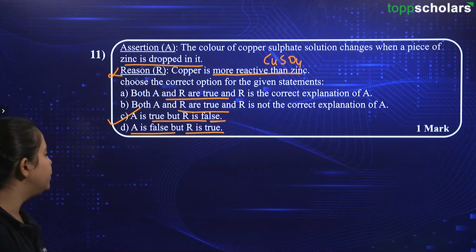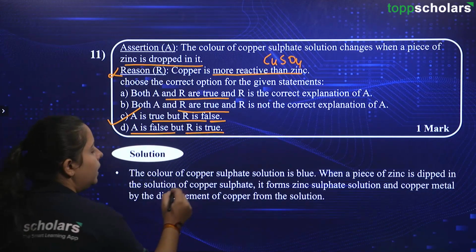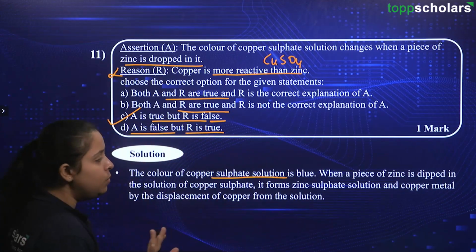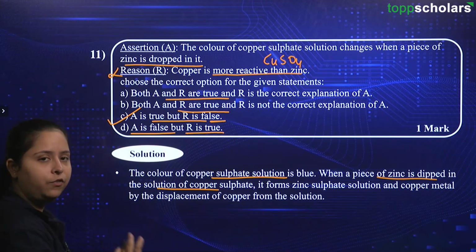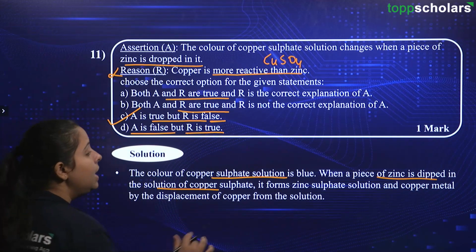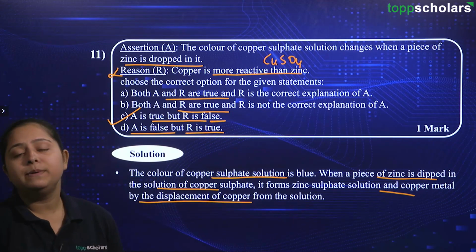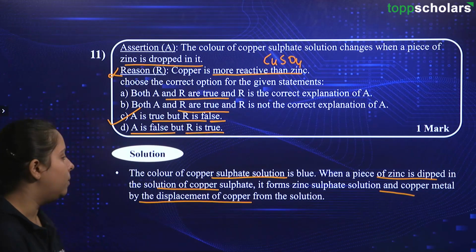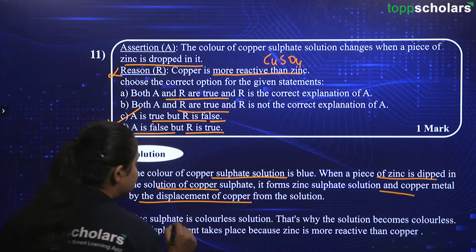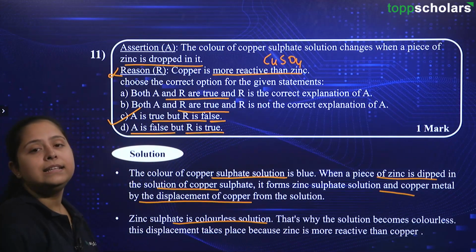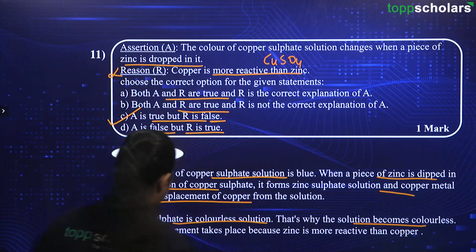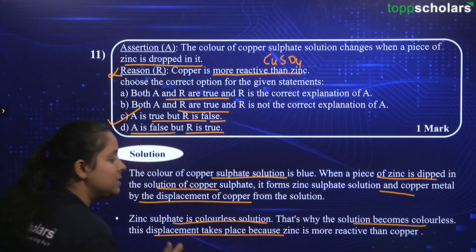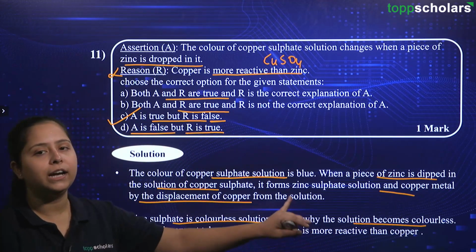Going ahead with the solution part, let us see over here. The color of copper sulfate solution is blue. When a piece of zinc is dipped in this solution of copper sulfate, it forms zinc sulfate as we have just seen, and the copper metal is displaced because zinc is more reactive than copper. Over here, we will say that zinc sulfate is colorless solution and hence there was disappearance of blue color. That's why the solution becomes colorless. This displacement takes place because zinc is more reactive than copper.